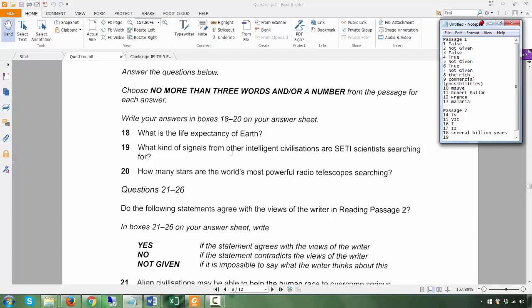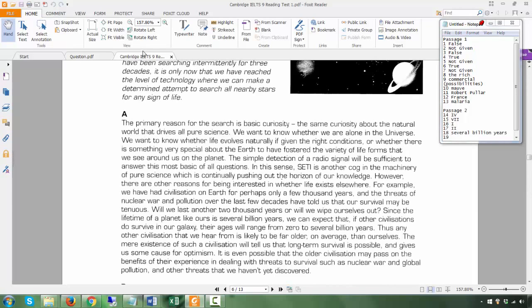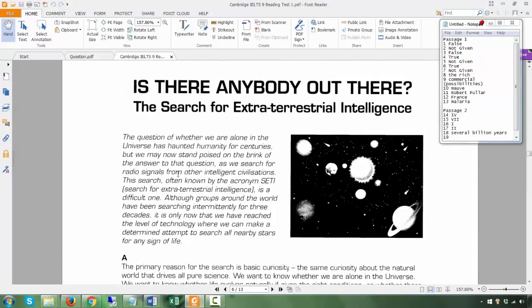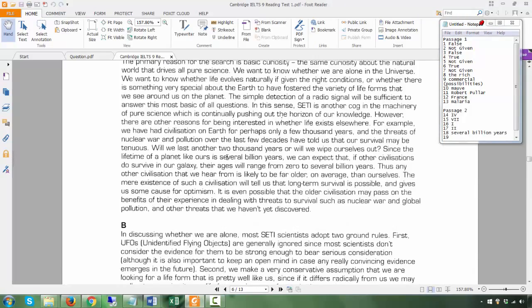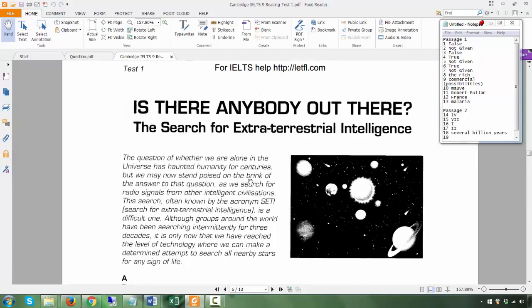What kind of signals from other intelligent civilizations are SETI scientists searching for? What kind of signals? Okay. So here, you see that this is actually not in order. As we search for radio signals. So what kind of signals? Radio. Now you could put the answers waves, signals, and these are all optional. You could just put radio.